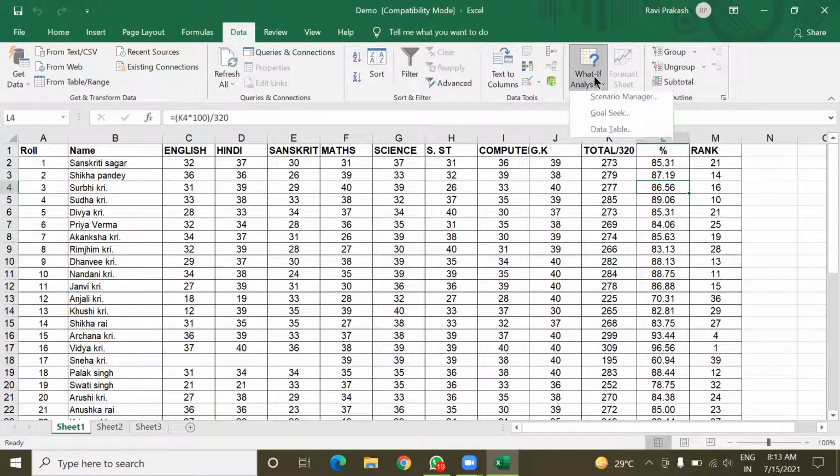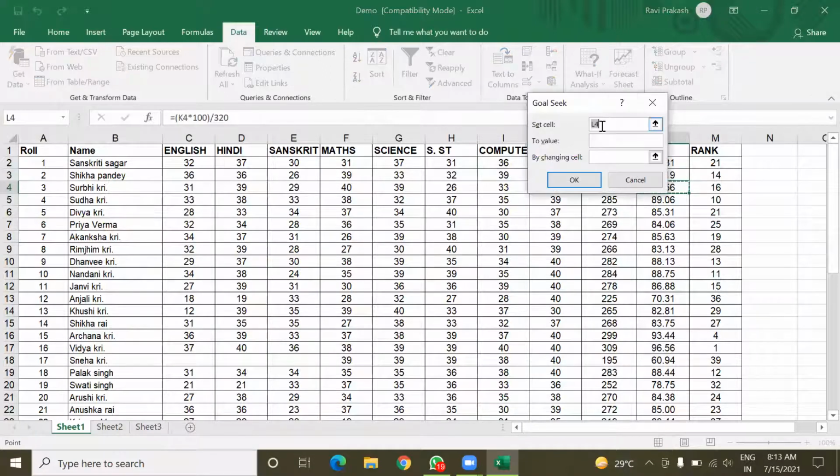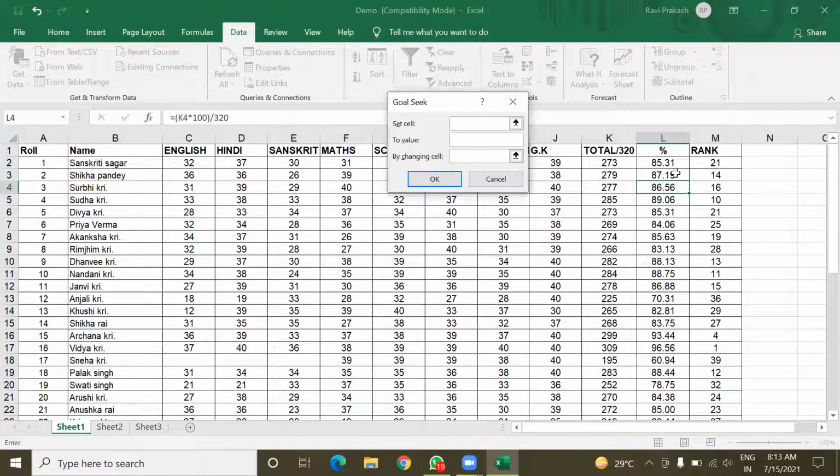Data tab, What-If Analysis, Goal Seek, Set Cell. I'm going to set the percentage cell. Mark one thing: in the Set Cell, we can only provide a cell which contains a formula, not a direct value.